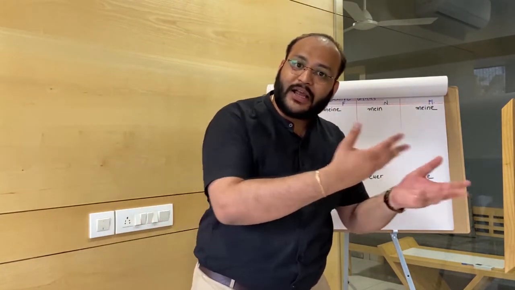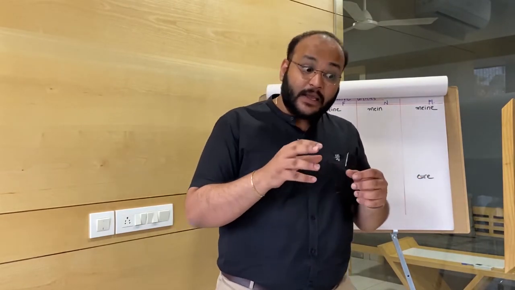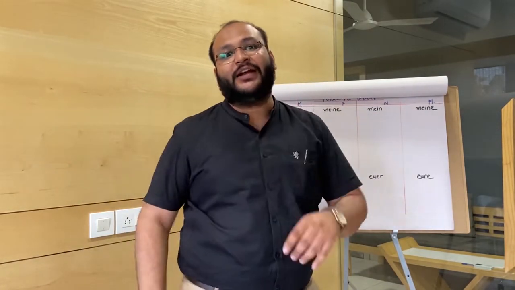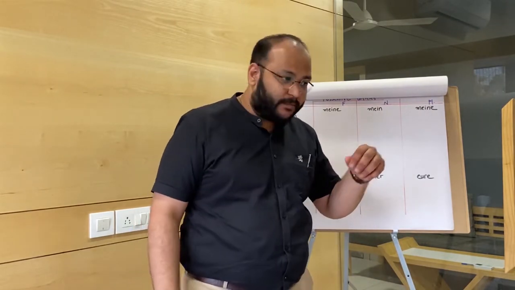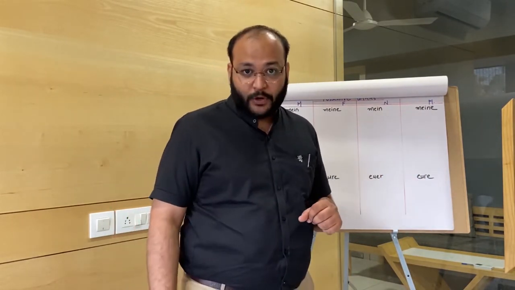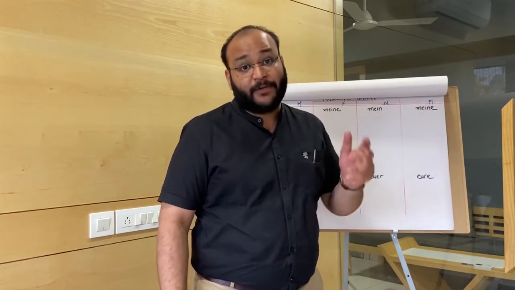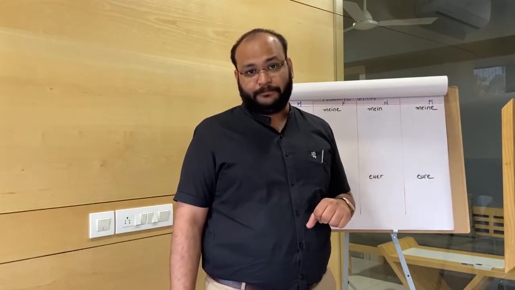But if you talk about Gujarati or Hindi or any other Indian language, then you will clearly see that all the possessive articles always show ownership as well as the gender of the noun for which they are used. For example, this is my brother. In Hindi it would be ye mera bhai hai. But if I want to say this is my sister, then it would be ye meri behan hai.